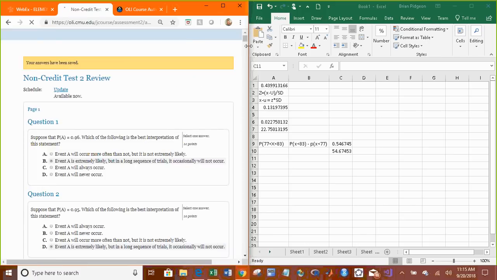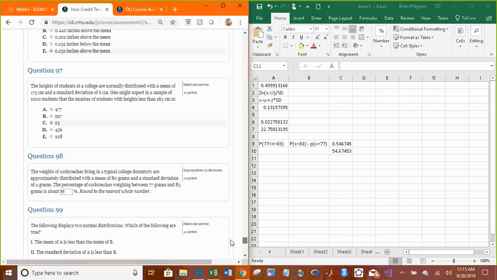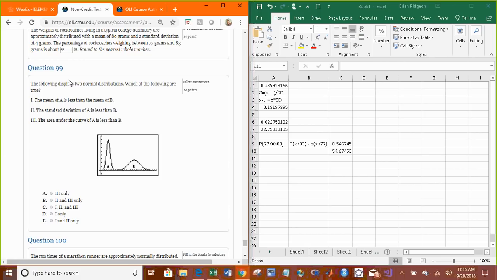Okay. Going back. So the mean of A is less than B. You can see that here. Here's A, here's B. The standard deviation of A is less than B. That's also true. Remember, standard deviation refers to how far the values typically are from the mean. And the area under the curve of A is less than the area under B. That's not true. If they're normal distributions, the total area under the distribution is 1 for both. It doesn't matter what they look like. So only 1 and 2 are true.